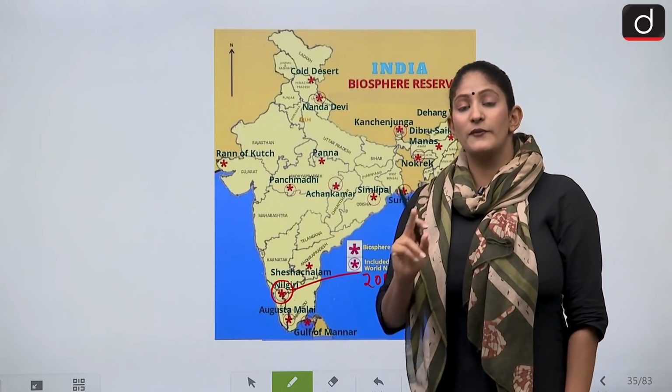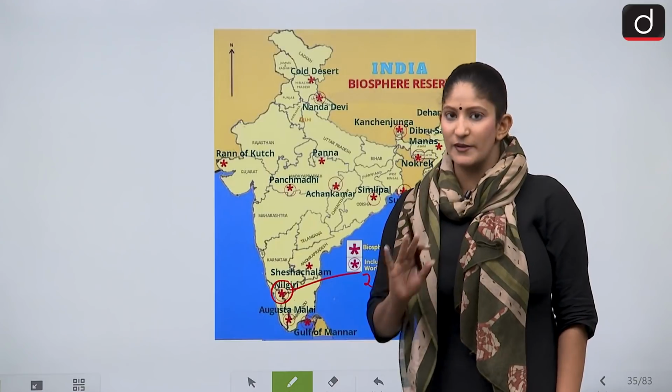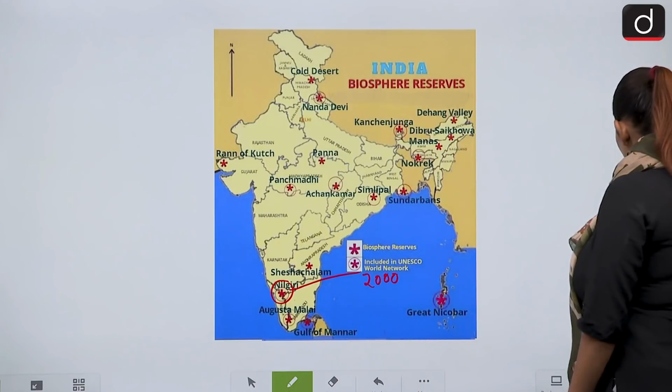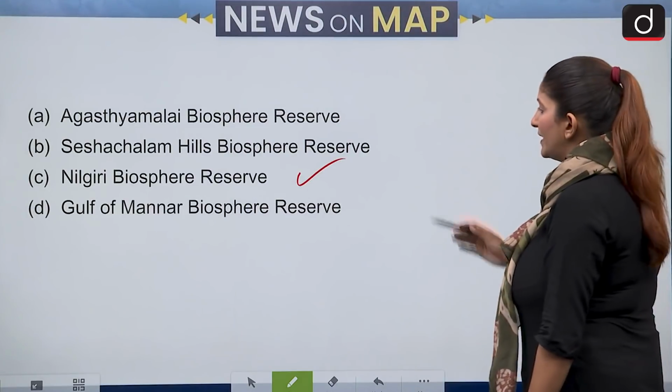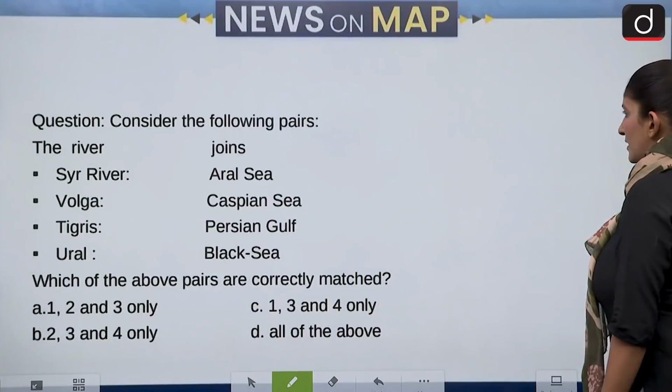The earliest one, the first one. The latest one is Panna Biosphere Reserve. So remember that. Okay. So this makes our answer very easy. It's Nilgiri Biosphere Reserve. Moving on to the next set of questions.